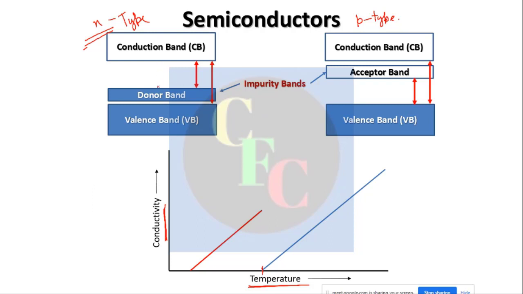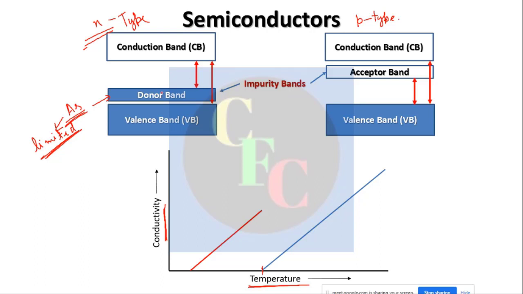Now see, this donor band, as we said, is from arsenic. Now this arsenic is limited. There is not enough arsenic there. It is only a small amount. It is an impurity. It is a dopant. So suppose for 1 lakh silicon atoms there is only 1 arsenic atom, right?